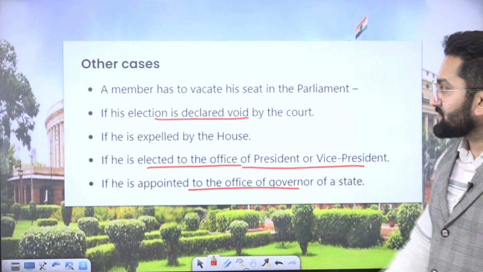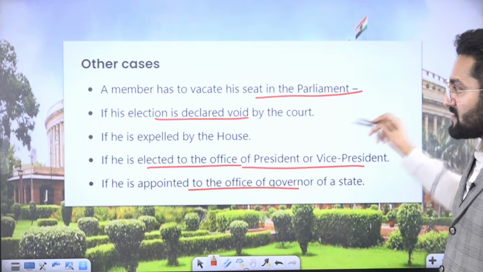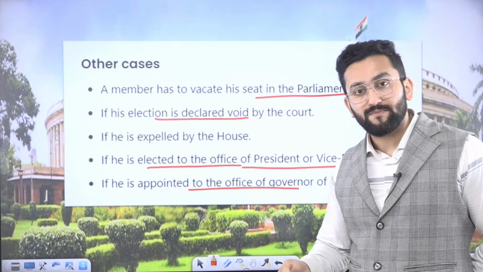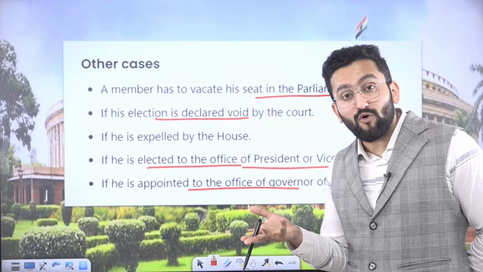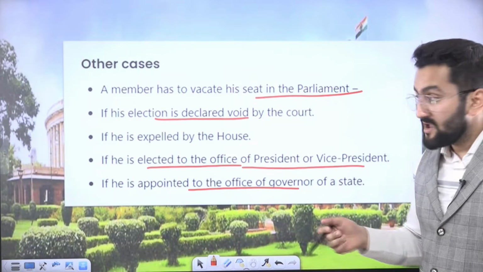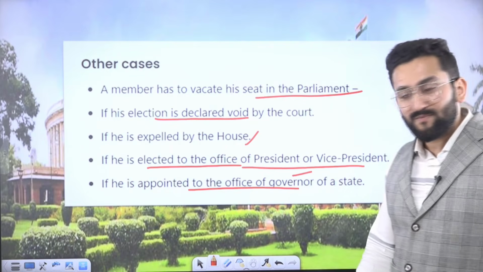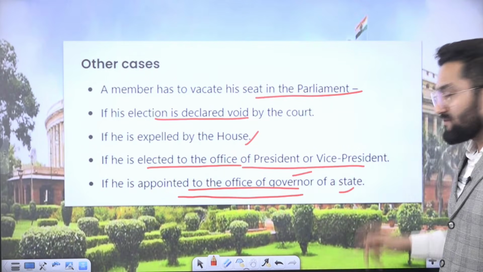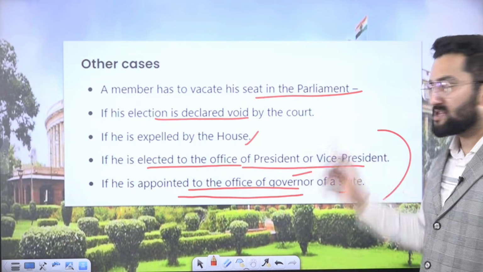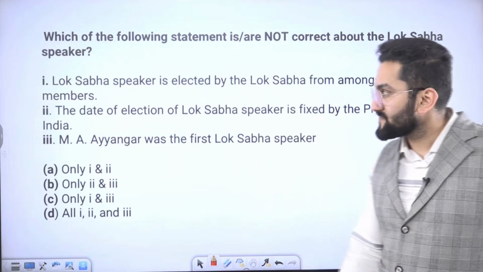Now other cases. A member has to vacate his seat in Parliament if the election is declared void, if it is found that you fought the election on a fraudulent basis, if expelled from the house, if elected to the office of president or vice president, or if appointed to the office of governor of a state. Obviously, on these bases, you need to vacate your seat.